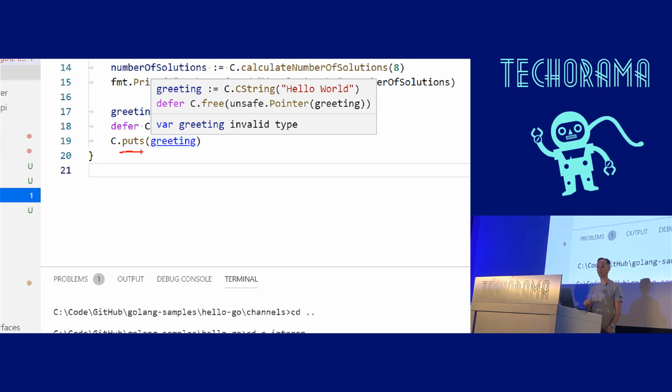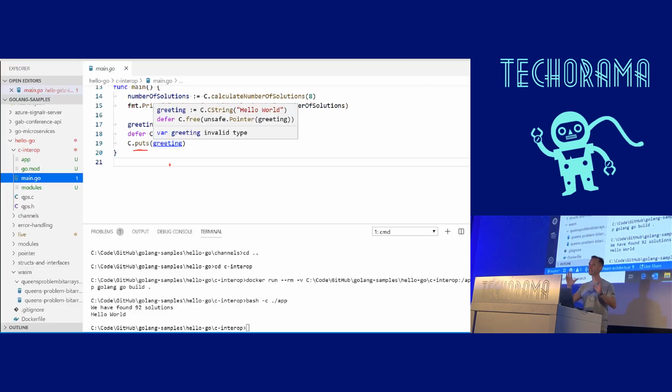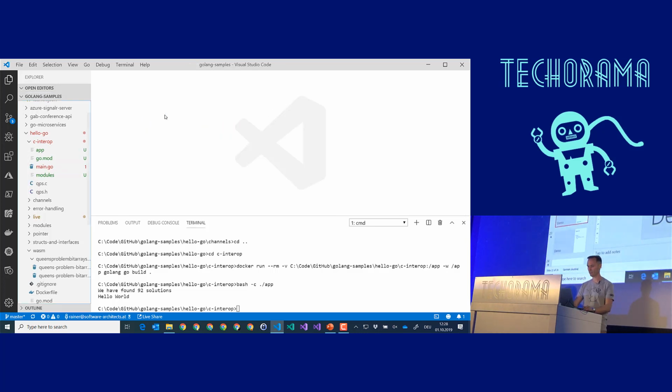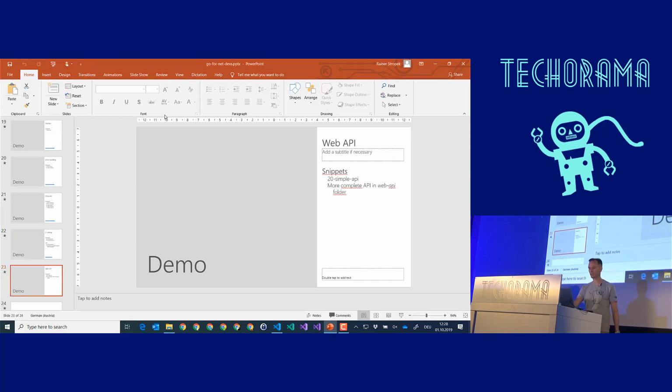So C interop is a very important thing, and if you think of building microservices in IoT scenarios, I think this is particularly interesting, and again raised my interest in Go because many of my customers are now thinking of IoT scenarios, of using lightweight containers on their production machines or production facilities, and Go has really its strength there. It's machine code, and therefore it's also very fast. Good. C interop. We are nearly at the end.